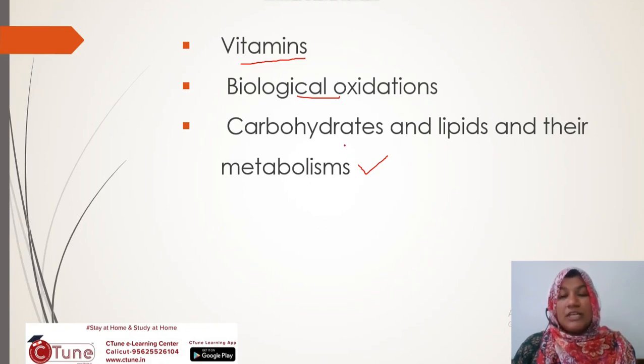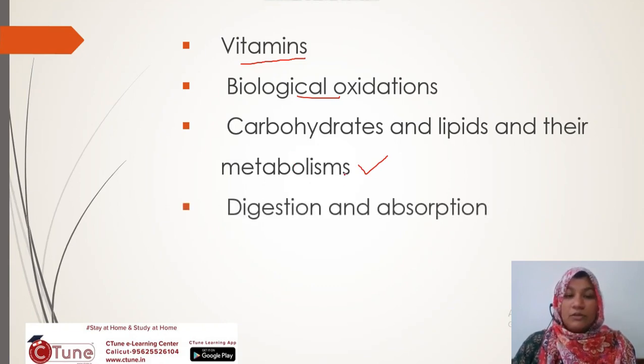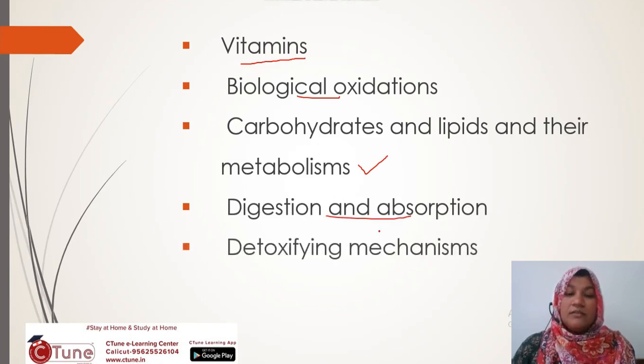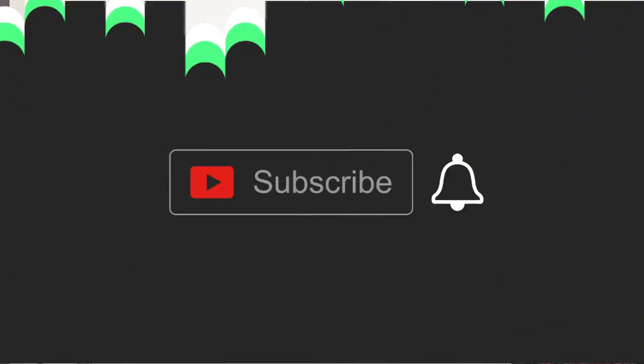The question will be asked which is the substrate and which is the product of carbohydrate or lipid metabolism. Next is digestion and absorption. Then the detoxifying mechanism. As the name indicates, it is the removal of toxic substances from our body.